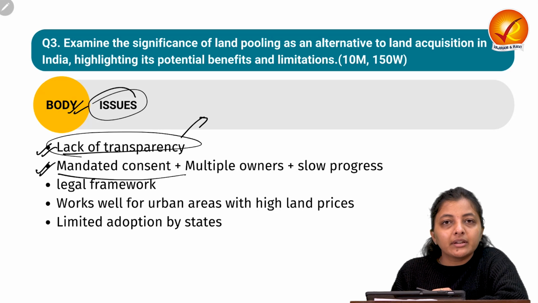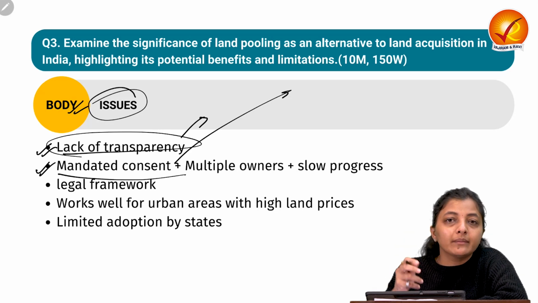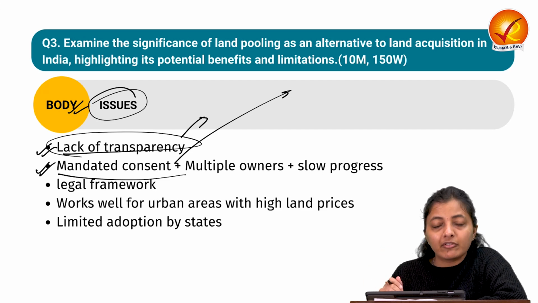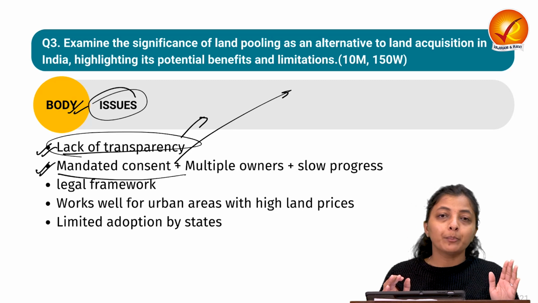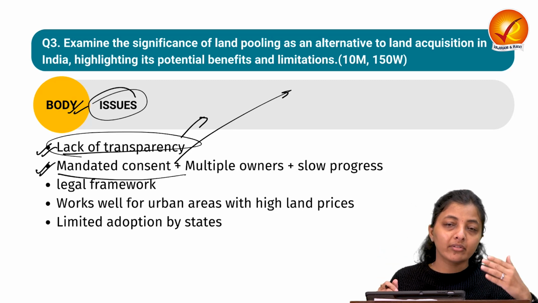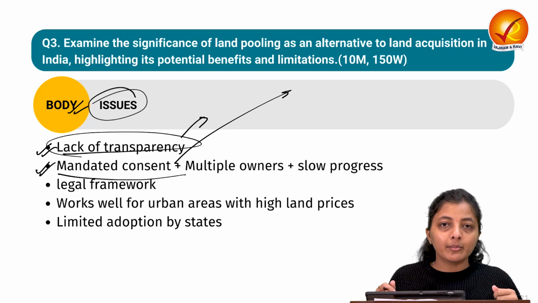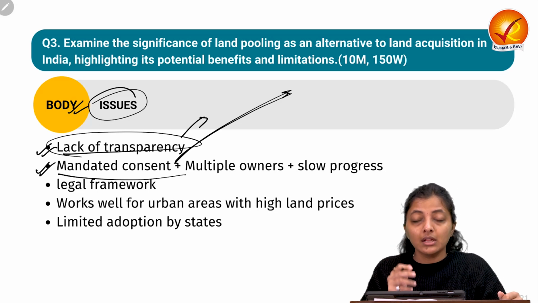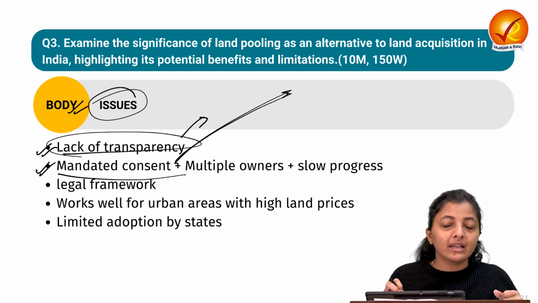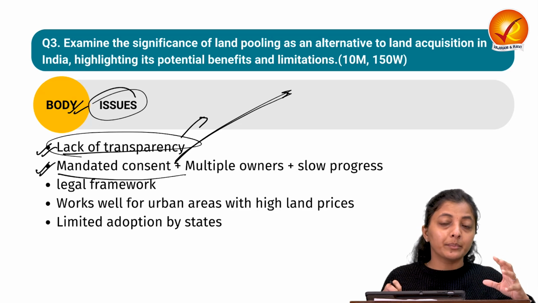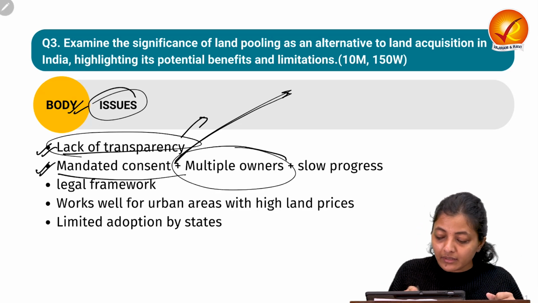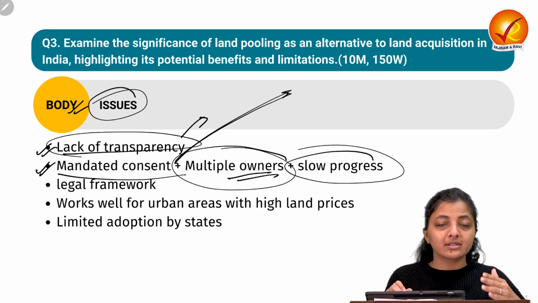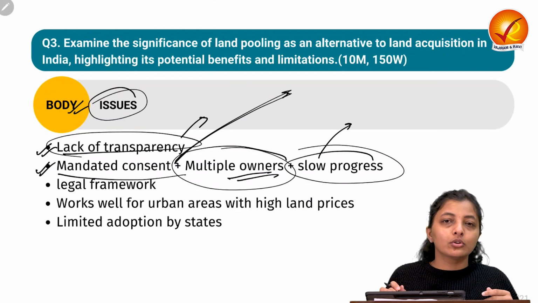Next is the mandated consent. For land pooling, all the landowners have to give their consent to that particular agency or the government, saying that we are ready to participate, voluntarily giving up our ownership rights to the government. So there is a mandated consent requirement. To ask for consent from all the landowners, and to make them aware of the benefits of this redevelopment, again from multiple owners, sometimes takes a huge amount of time, and this makes it a slow process.